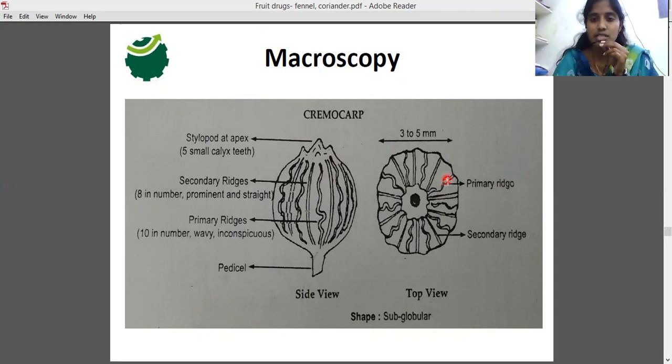Here you can see this is the top view of the coriander fruit, and this is the side view of the coriander fruit. On top you can see the primary ridges which are wavy, and the secondary ridges which are straight. The primary and secondary ridges on the coriander are arranged alternately on the surface of the fruit. It is subglobular in shape.